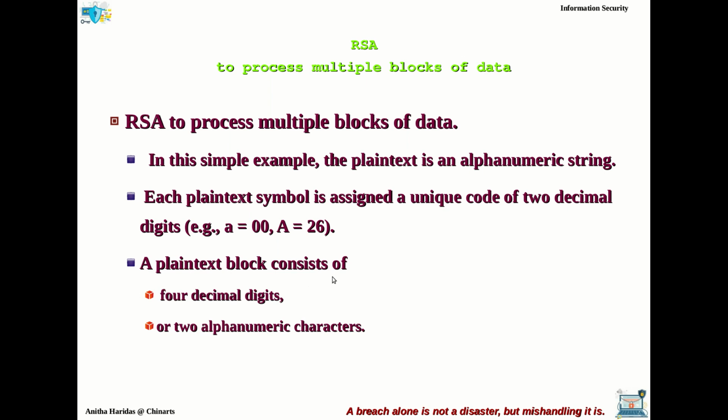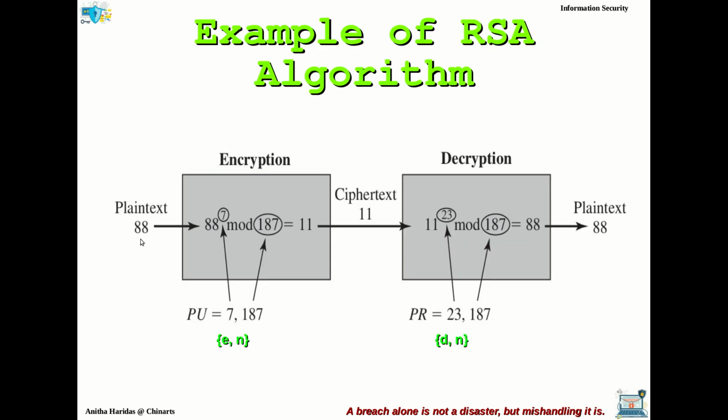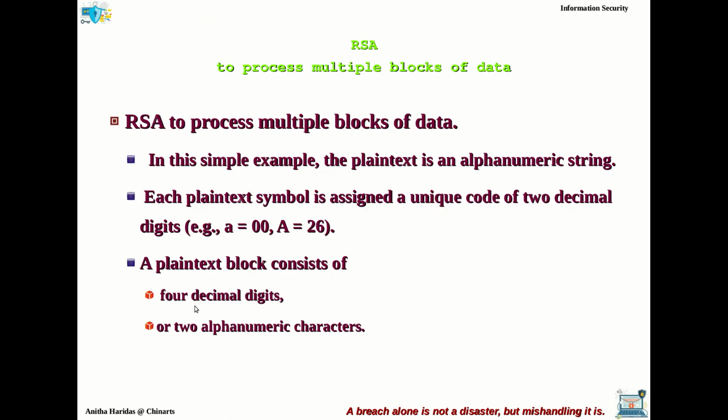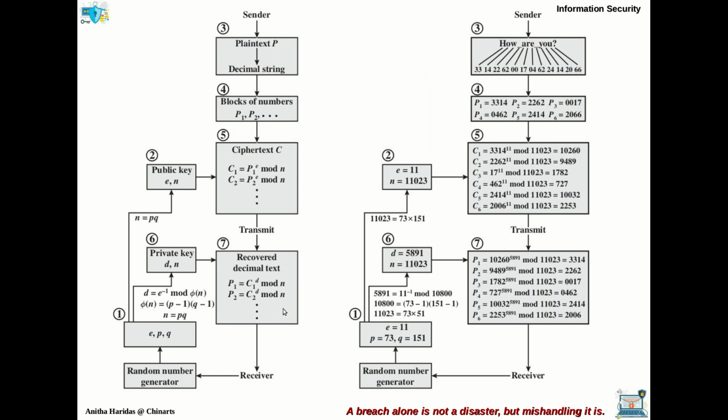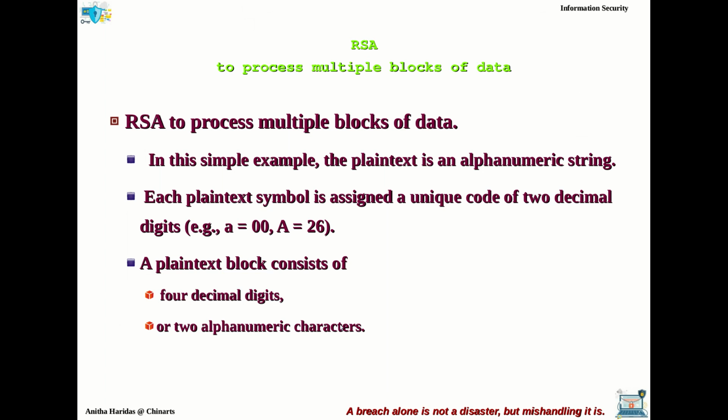Now the plain text block will consist of 4 decimal digits or 2 alphanumeric characters. Like that you can have 2 alphanumeric characters or 4 decimal digits. So for each character we are going to use 2 decimal digits.